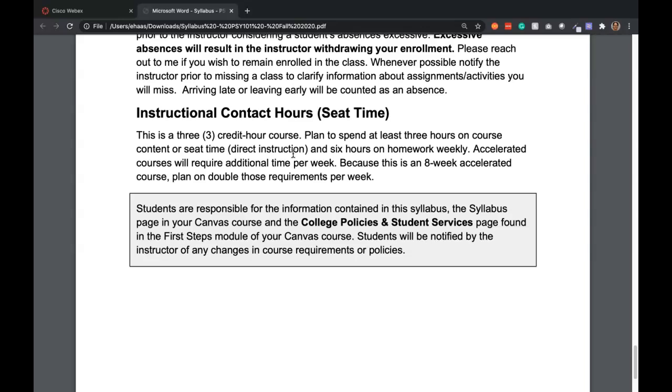So just be ready for that. This is a fast moving class, and it's going to take you being able to schedule your time and make sure that you have enough time to do all of these pieces. Partly the way memory works is you have to get lots of repetitions with the material. In psychology in particular, there's a lot of terminology that's just not common sense for a lot of people, and that often ends up being a big struggle for them. So definitely plan on putting in the time.